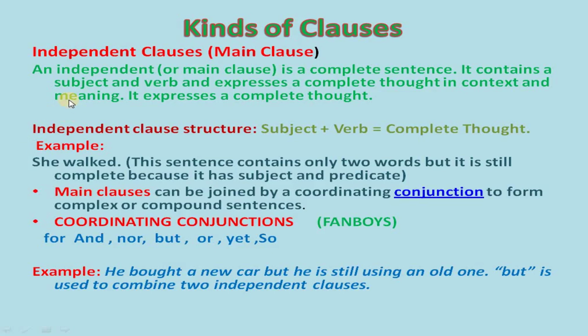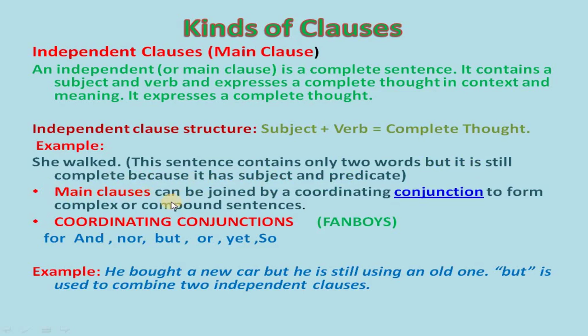It expresses a complete thought in the meaning. So the independent clause structure is like this: subject plus verb equals complete thought. For example, she walked. This sentence contains only two words, but it is still complete because it has a subject and predicate.